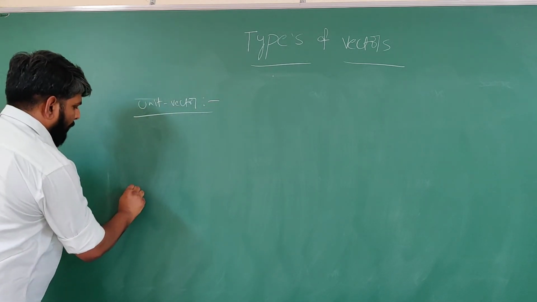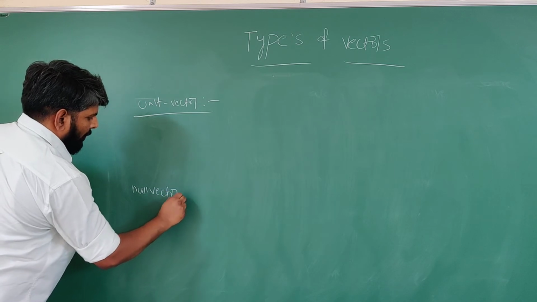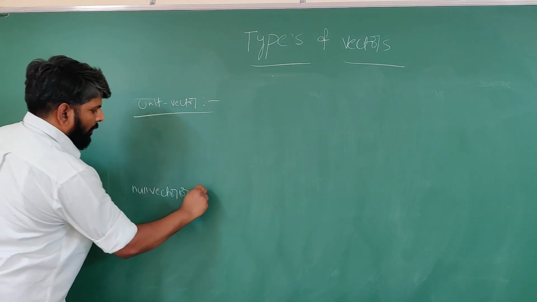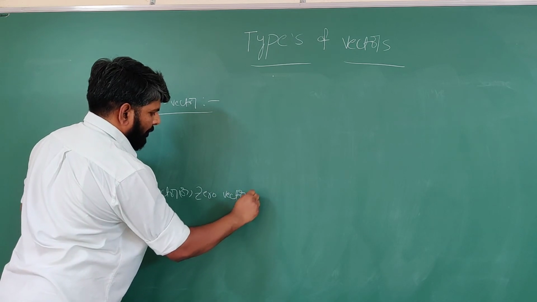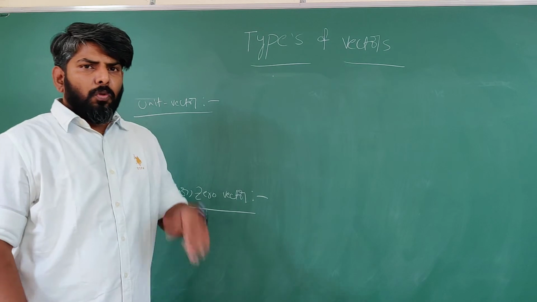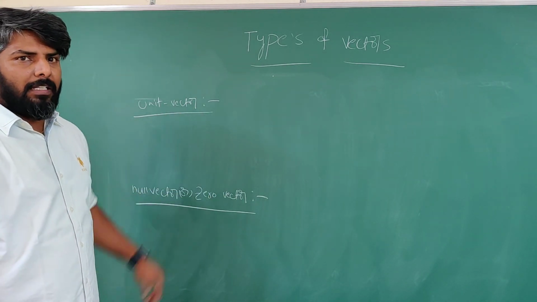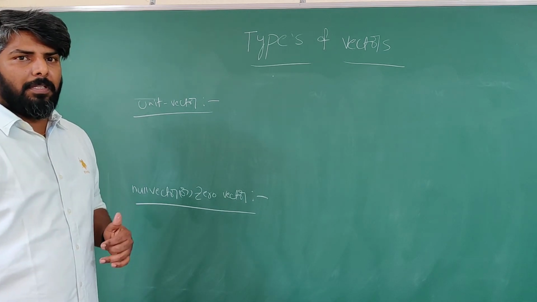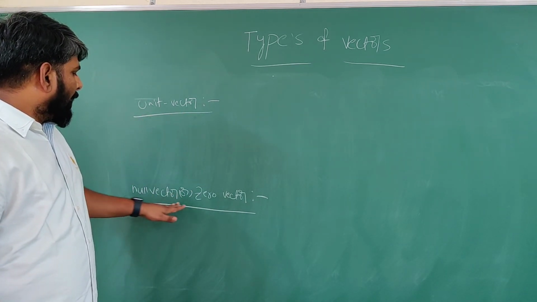Another one, null vector or zero vector. Two are very important, students. So many times you are going to hear about these types of vectors in our coming studies. Unit vector and null or zero vector.